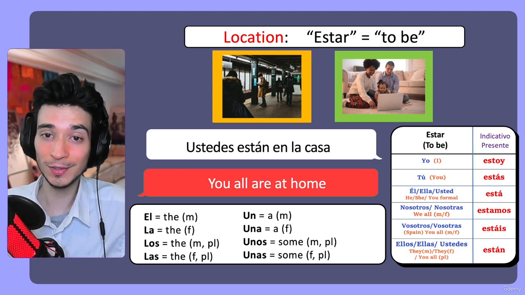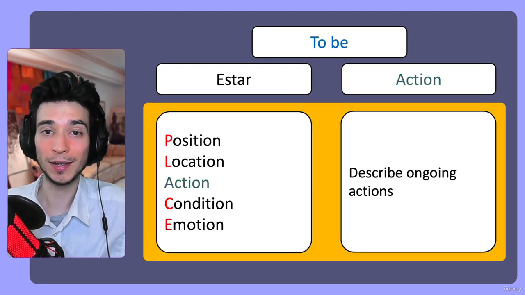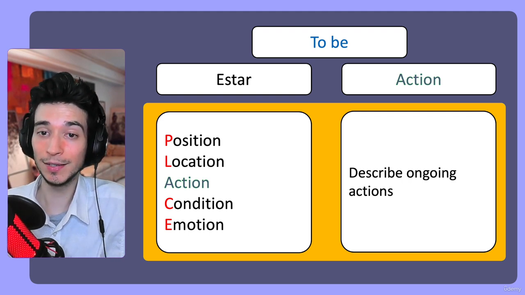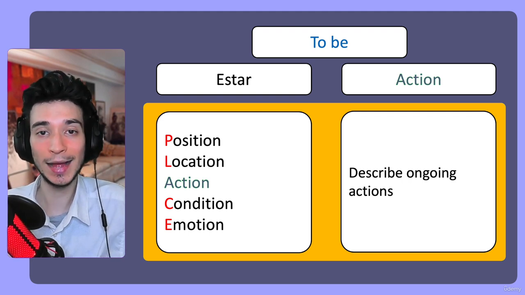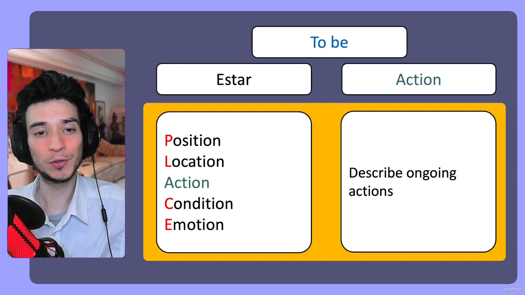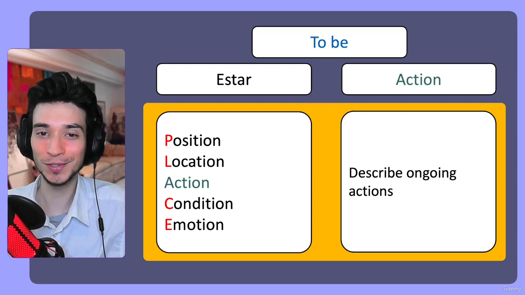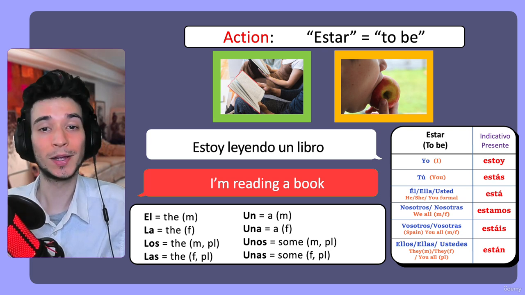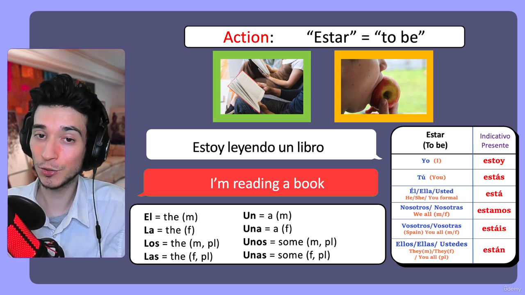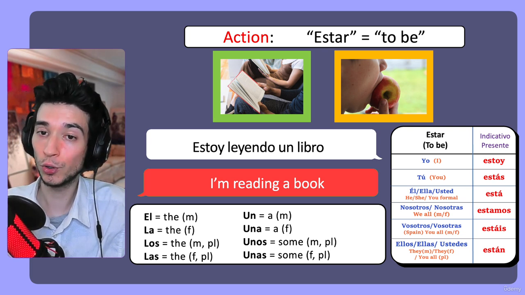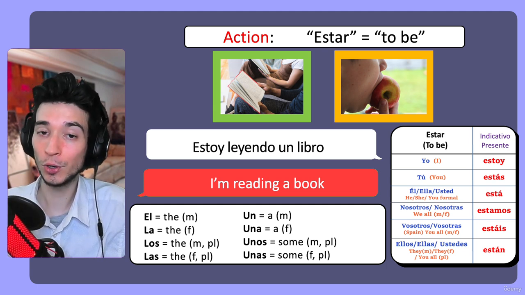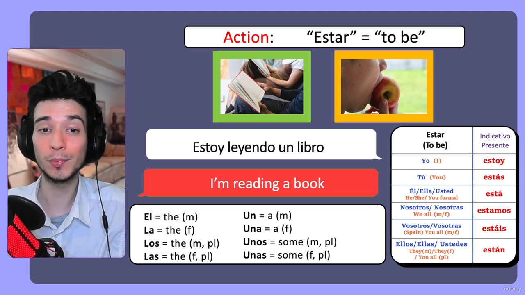Okay. The next example. Here we have actions. So basically to describe ongoing actions. So what does that mean? Let's look at the examples. Here we have things you are doing. For example, estoy leyendo un libro. I'm reading a book. Estoy leyendo un libro.